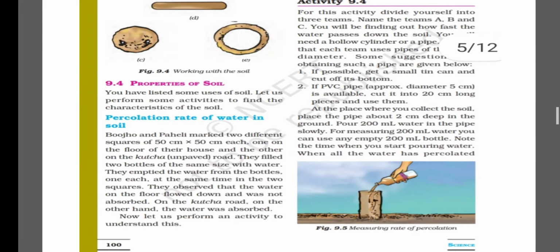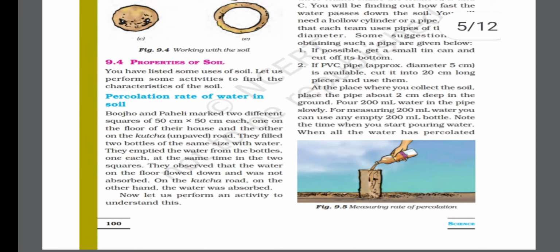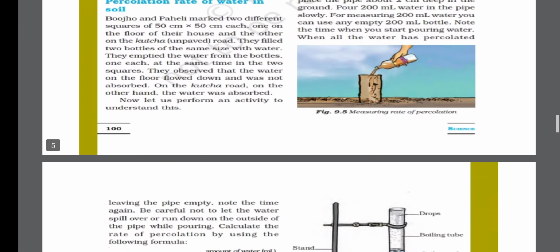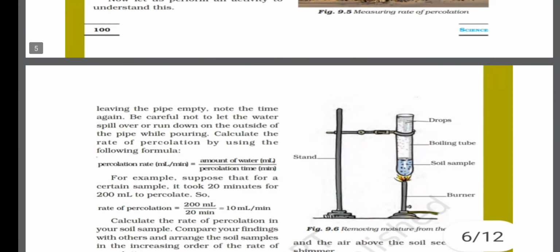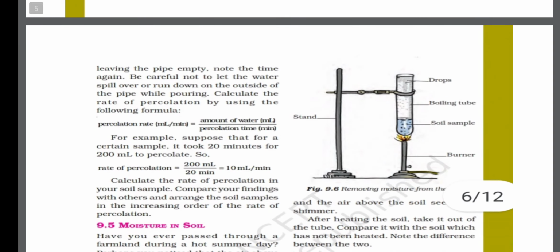Now let's move towards the next topic, that is properties of soil. The first topic which we are going to study is percolation rate of water in soil. Basically percolation rate shows how much amount of water this soil retains, right? So we can easily calculate the percolation rate of water with the help of the formula: percolation rate equals amount of water divided by time, in ml per minute.